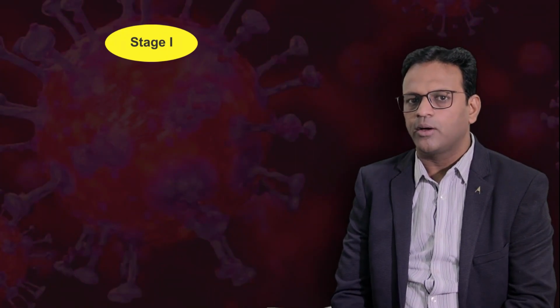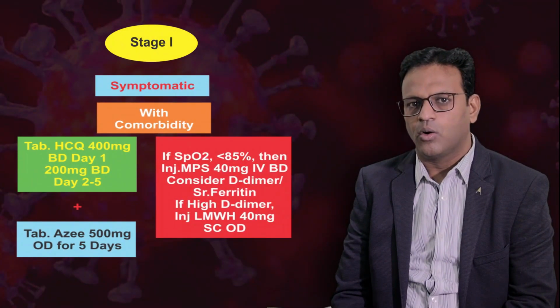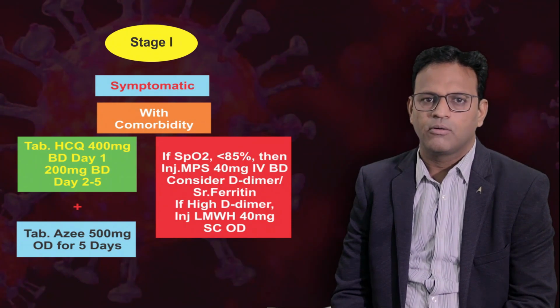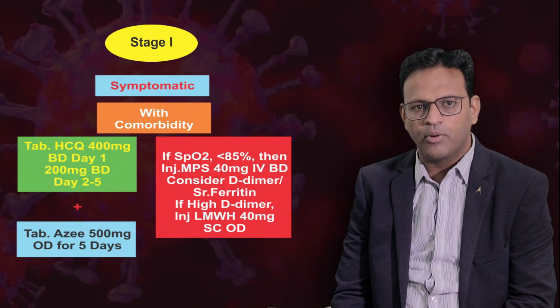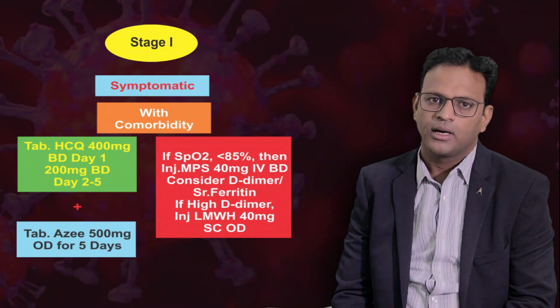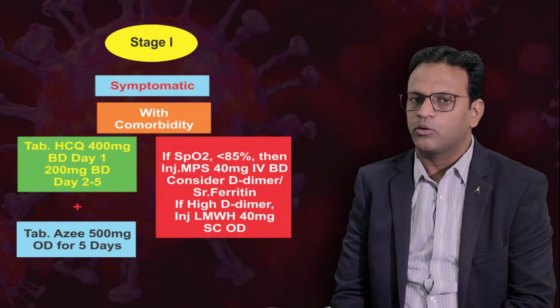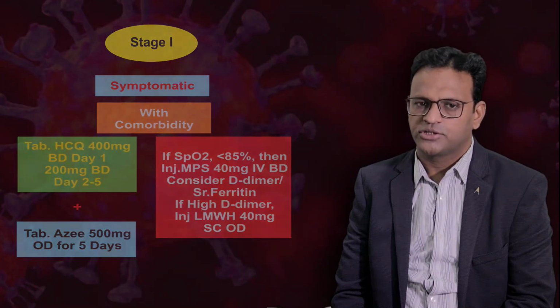In the arm where the patient is symptomatic and has underlying comorbid conditions, tablet hydroxychloroquine 400 mg twice a day on day 1, followed by 200 mg twice a day from day 2 to day 5, plus tablet azithromycin 500 mg once a day for 5 days. If the patient remains hypoxic, if the saturation is less than 85%, then injection methylprednisolone 40 mg intravenous twice a day, and if the D-dimer is high, we may also want to anticoagulate this patient with injection low molecular weight heparin 40 mg subcutaneous OD.